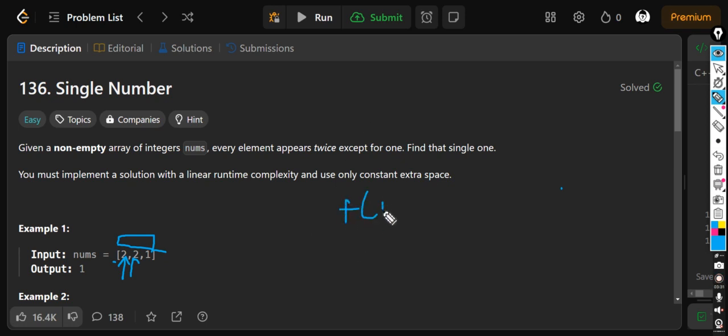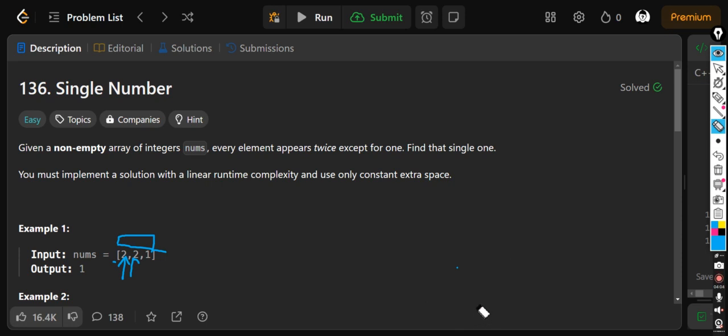One for loop would be i, starting from 0, and one would be j, which always goes from 0 to n minus 1. You check if the element at j is equal to that number, then counter plus plus. At last, you return the number whose counter is only 1. So this is it, simple.